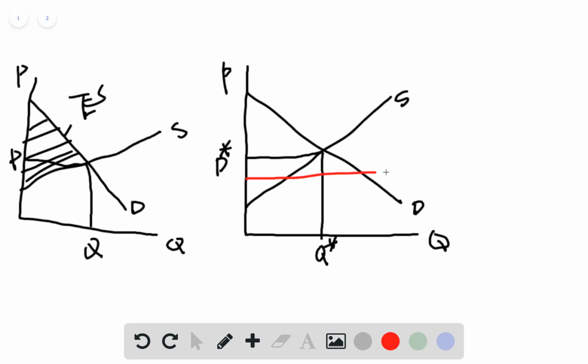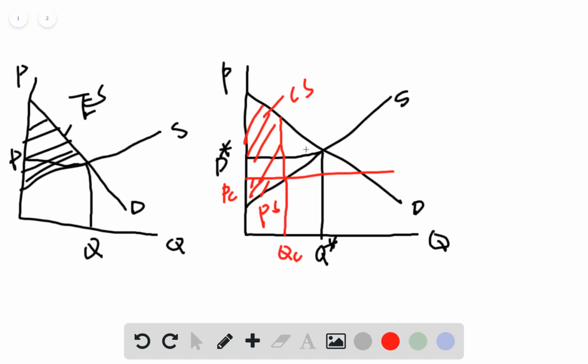If the government sets a price ceiling below the equilibrium price, in this case we see that the quantity sold in this market will be very low, because the supplier would not like to supply too much of the goods at this low price. This will be the producer surplus, and this large area would be the consumer surplus. Compared with these two graphs, you can see that producer surplus must be lower compared with this one, and consumer surplus should be higher compared with this one.